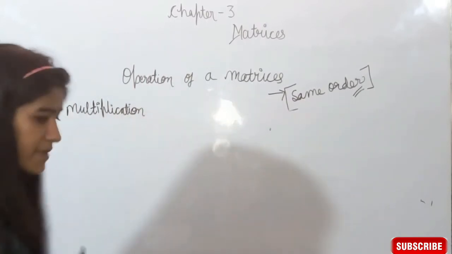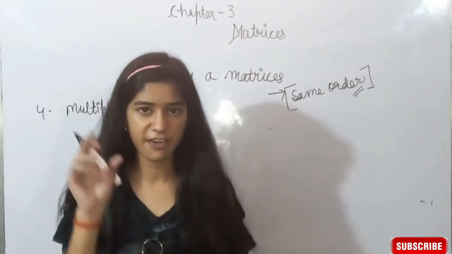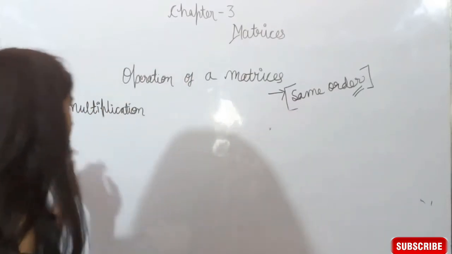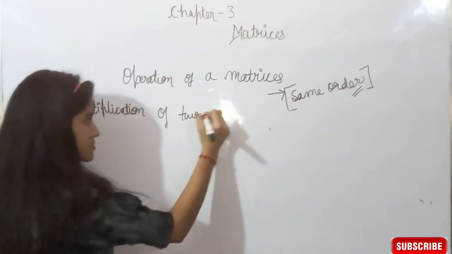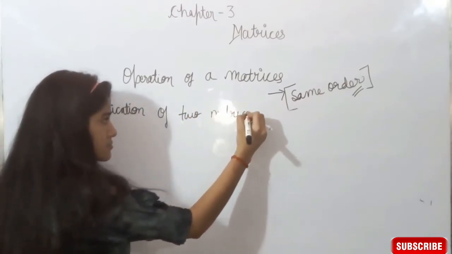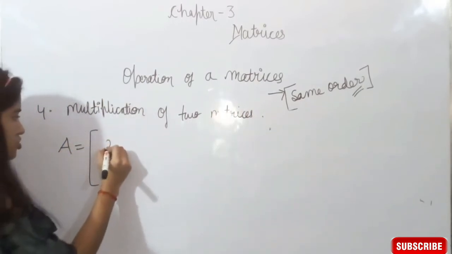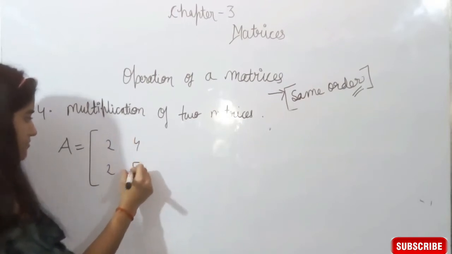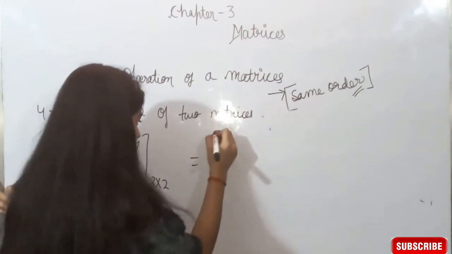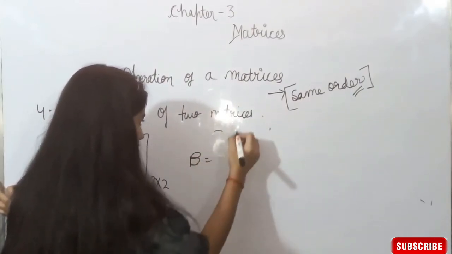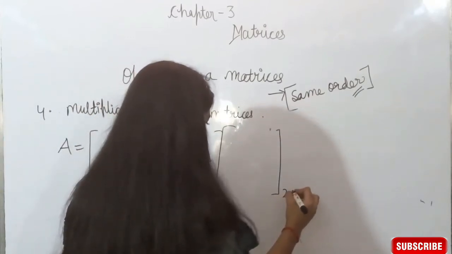Now the third topic is multiplication of matrices by a fixed constant k. But here we are going to explain about multiplication of two matrices. Suppose it is a matrix A, 2, 2, 4, 5, of order 2 cross 2 and another matrix is B of order 2 cross 1.